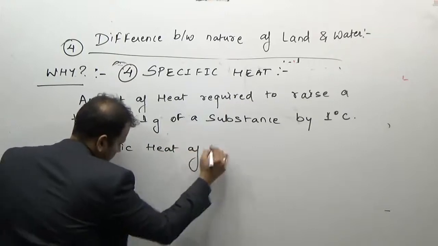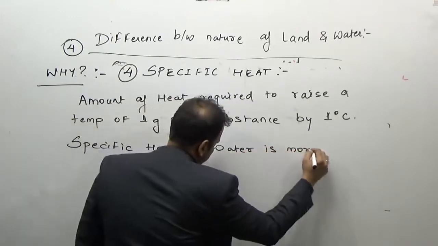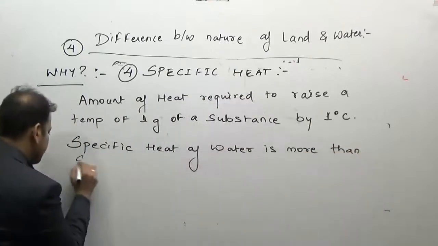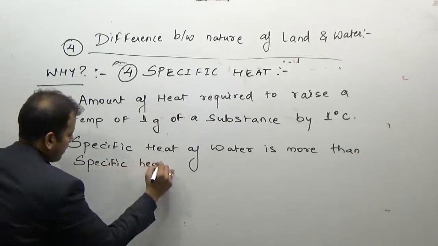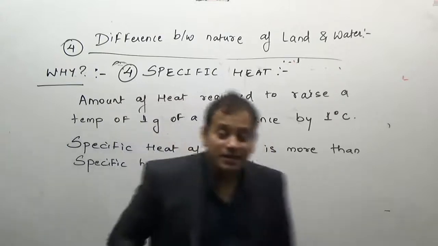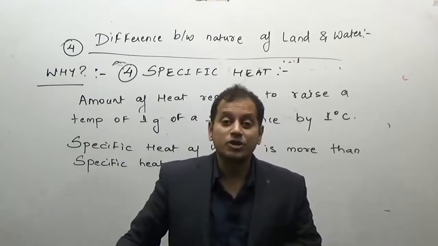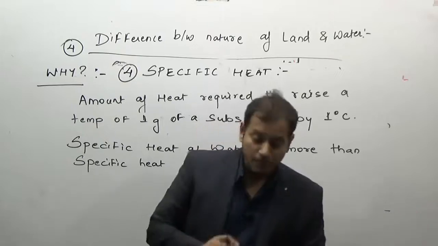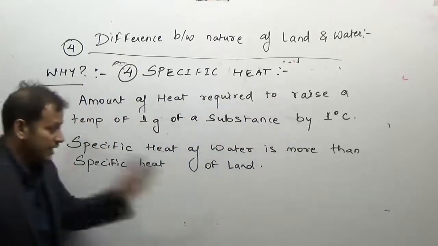Now you must know that the specific heat of water is more than the specific heat of land. Therefore, the amount of heat required to raise the temperature of water by 1 degree Celsius is greater for water than for land.